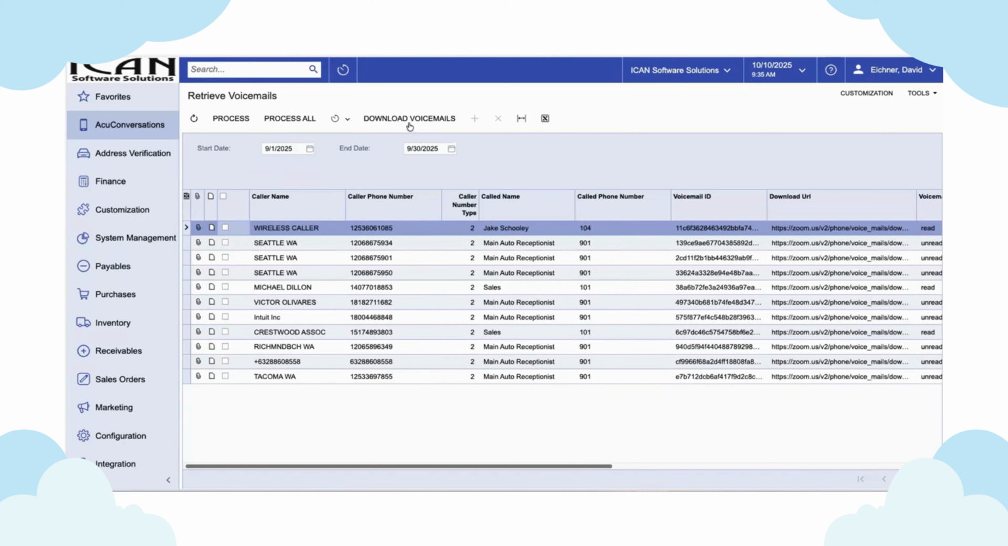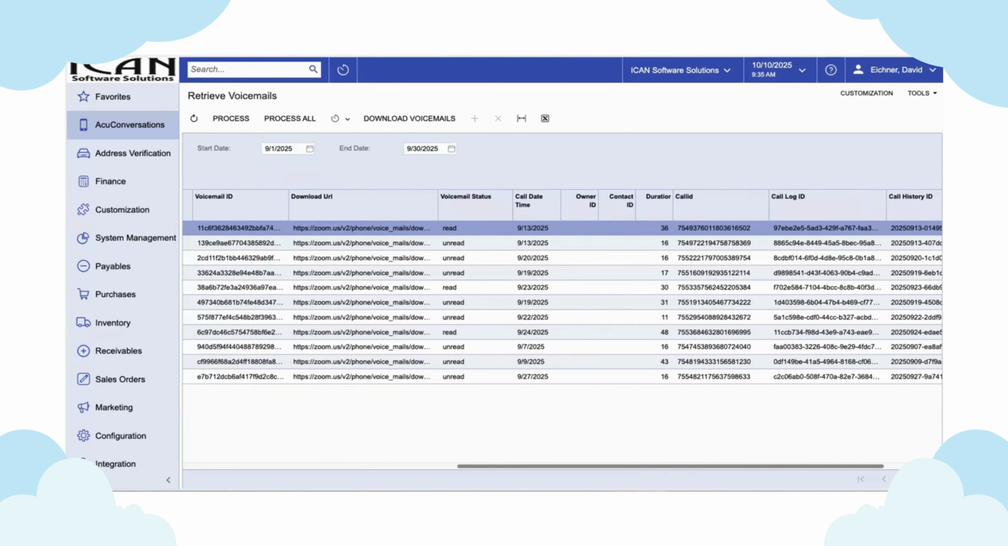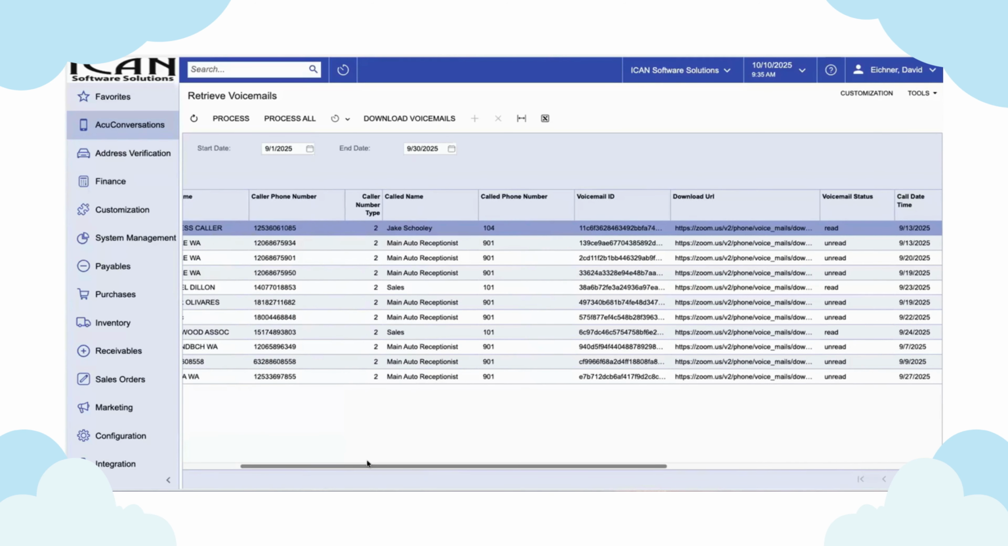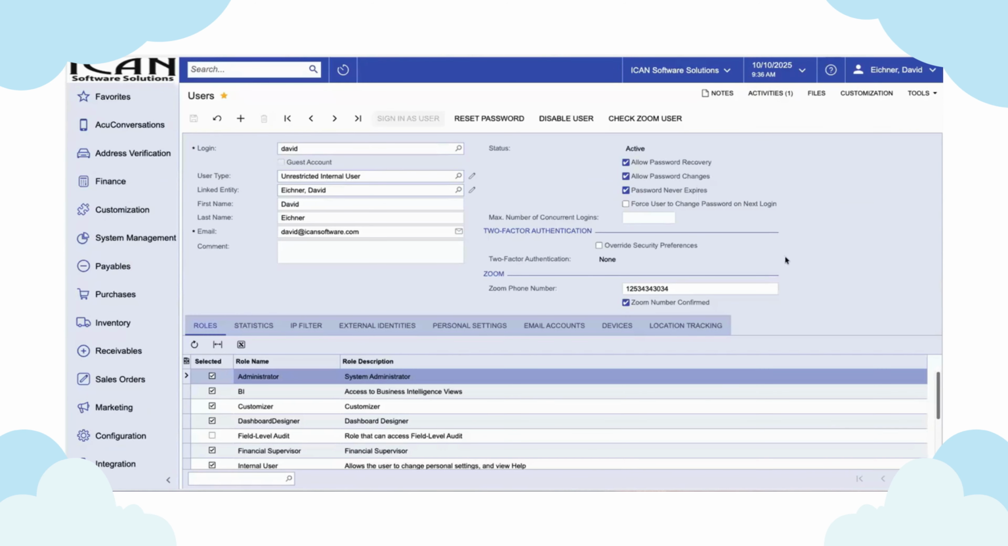Similar type of screen. We've got the download the voicemails, and we have in our system the ability to identify the users will have a defined Zoom phone extension or phone number. So if we were looking at a user, as you can see on the user screen here, we've got a Zoom phone number that we can associate with each user within your system when you utilize the Zoom phone telephony solution, the voice over IP for Zoom.